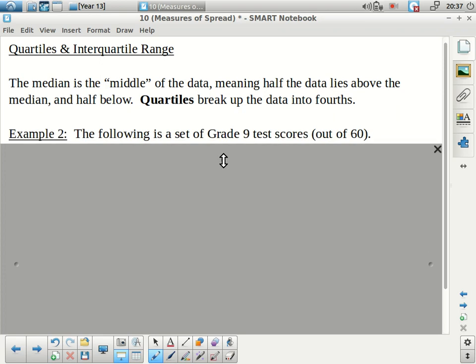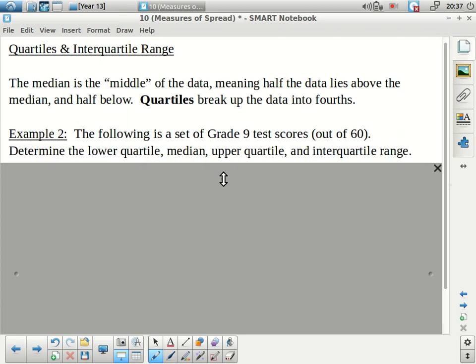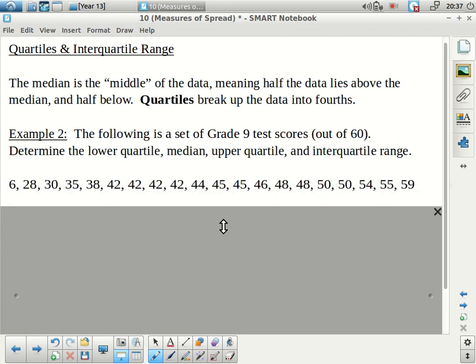For an example, this following list is a set of test scores from a grade 9 class I had the very first year I was teaching here. We're going to go through the process of how you find the lower quartile, the median, the upper quartile, and the interquartile range. So here are those scores. You might want to pause for a minute to make sure people are caught up, and then we'll continue.